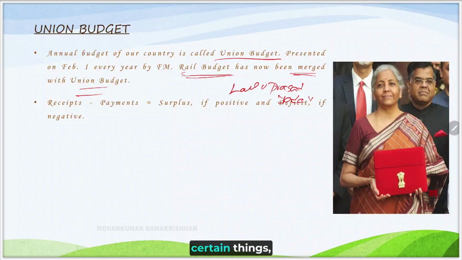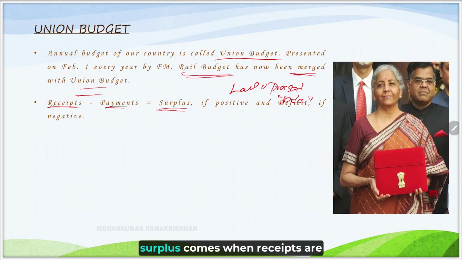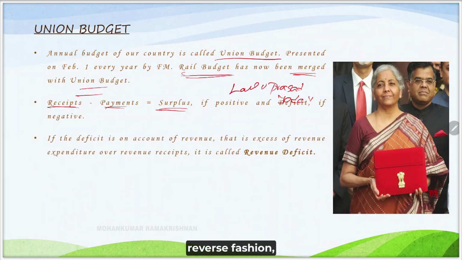You got to understand certain things, like receipts minus payments equal to surplus. Surplus comes when receipts are greater than the expense or the payments that Government of India does. If it happens in the reverse fashion, then we call it a deficit. If the payments are more and the receipts are less, then that will give a negative impact, and that negative impact is called deficit.